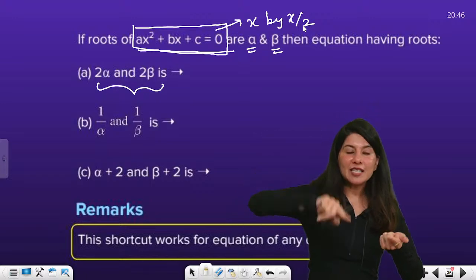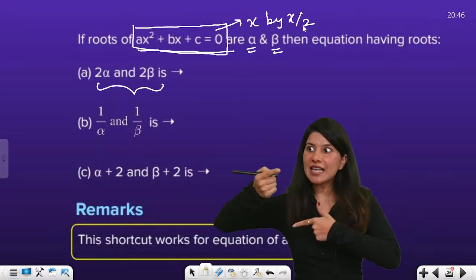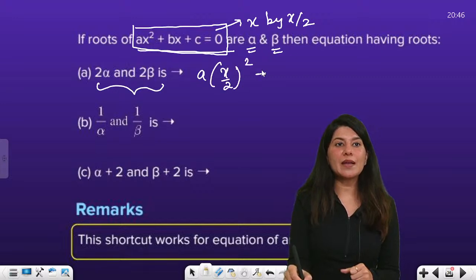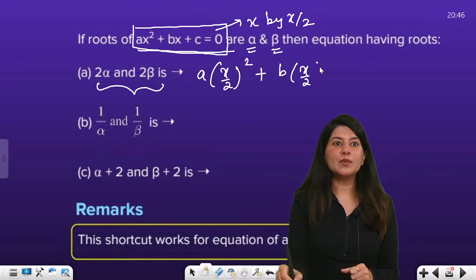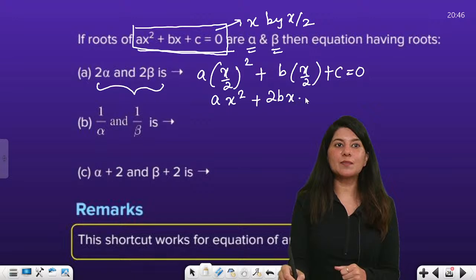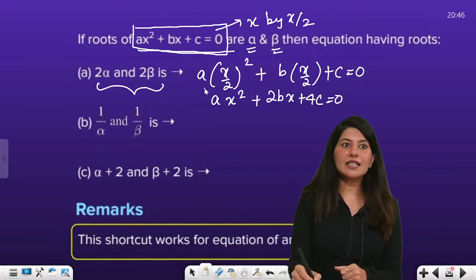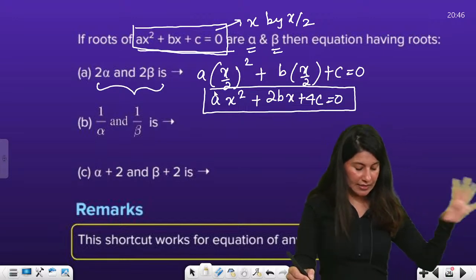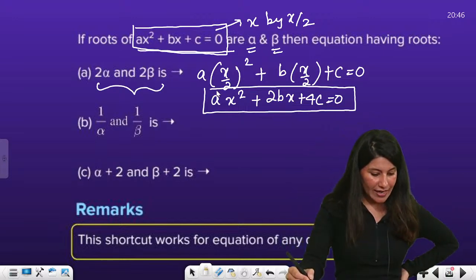The question is multiplying 2 in my roots, so what I am doing is dividing by 2. So that means a (x by 2) square plus b (x by 2) plus c is equal to 0. The moment you solve it, take the LCM, you will get ax square plus 2bx plus 4c. Direct shortcut.